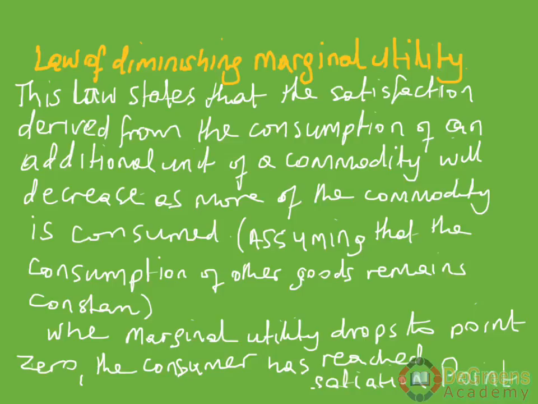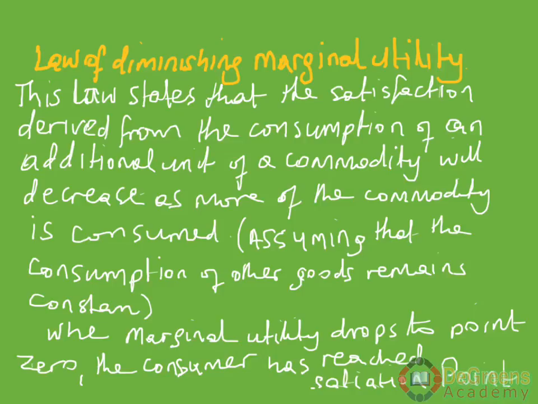The law of diminishing marginal utility simply states that the satisfaction derived from the consumption of an additional unit of a commodity will decrease as more of the commodity is consumed. Of course, when we are saying this, we are assuming that the consumption of other goods remains constant. That's what we are assuming.